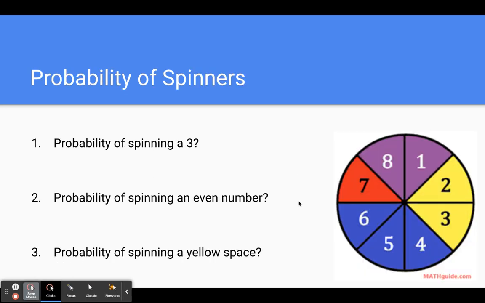Okay, probability of spinners, right? We already kind of talked about this a little bit in 10.1. But spinners, it's the same thing, right? What is the probability of spinning a 3?